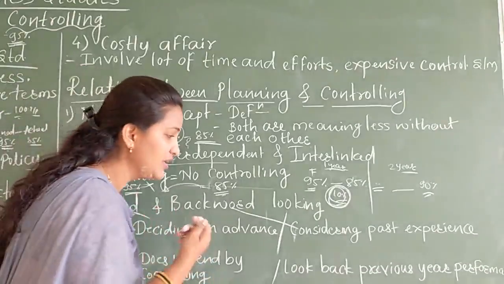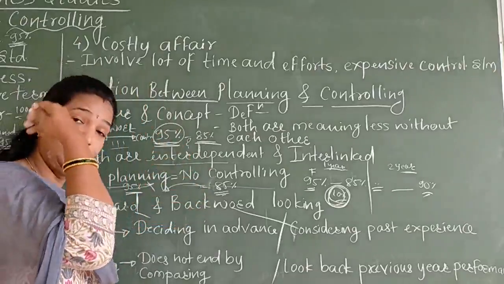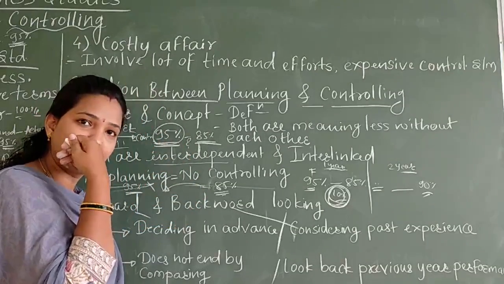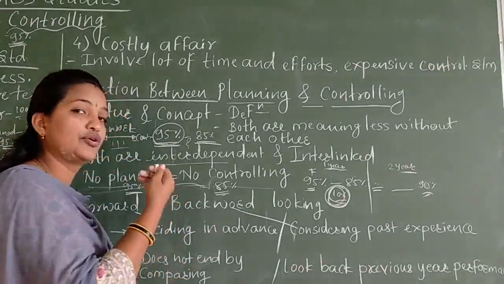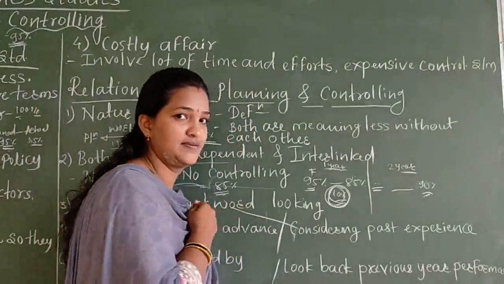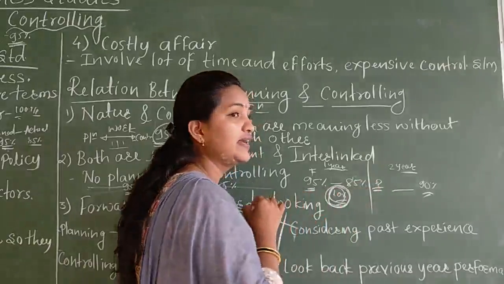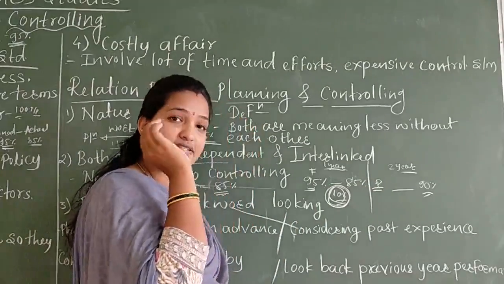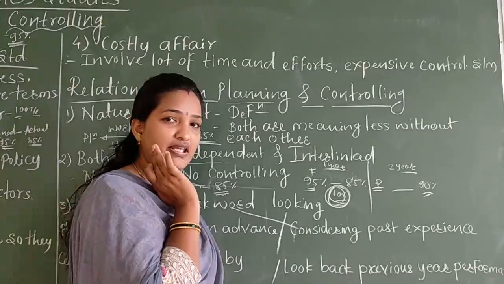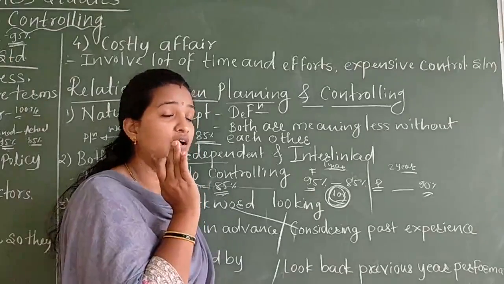Okay. Next is how planning can be backward looking, and how controlling can be backward looking. It is the same thing, considering past experience. When you go for the second year of planning, at that time you think: I decided such things last year, and due to such reasons I didn't get such achievement.